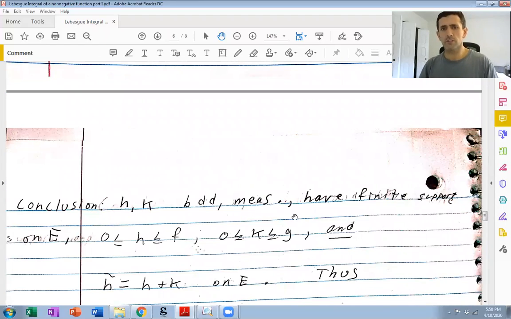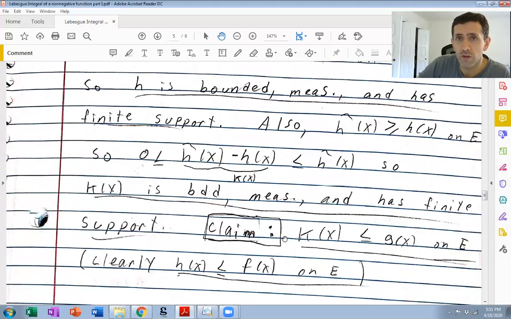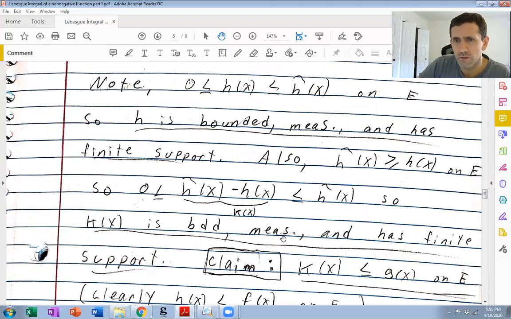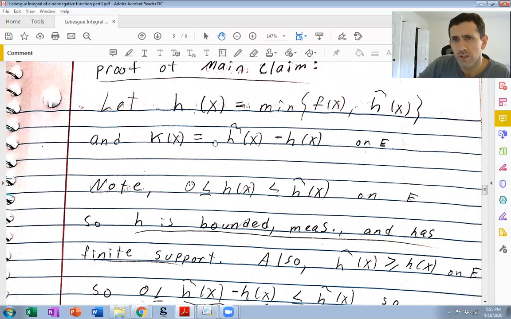So to summarize, we have two functions we can plug into the definition of the Lebesgue integral for f and g respectively, to get something useful. So h and k are bounded, measurable, have finite support on E, and both are non-negative. h is less than or equal to f, and k is less than or equal to g on E. Also, remember h tilde: k of x is h tilde minus h.